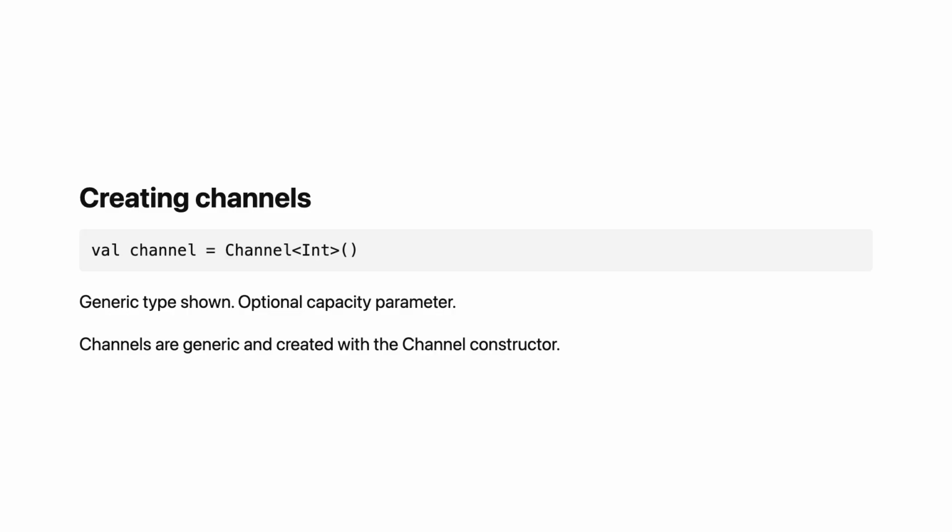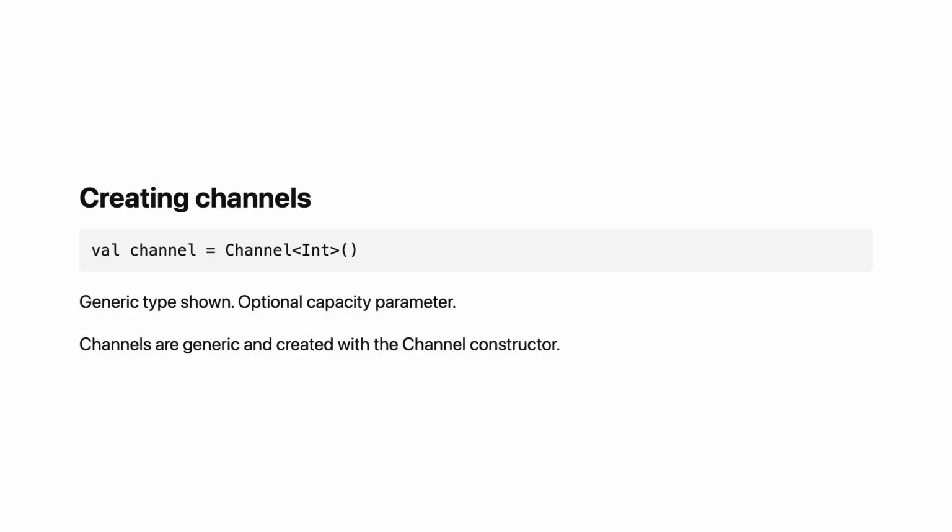The constructor takes an optional capacity parameter. This determines how many values the channel can hold. By default, channels have no buffer. Send suspends immediately until someone receives. A rendezvous channel has zero capacity. Channel<T>(). Send suspends until receive happens. Receive suspends until send happens. They meet at the channel.